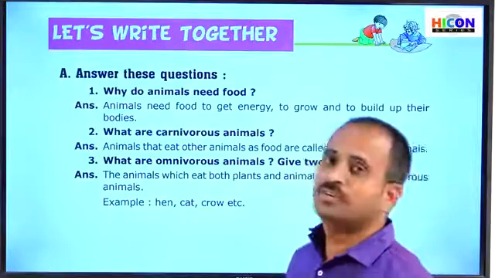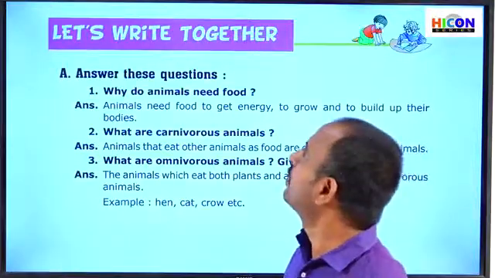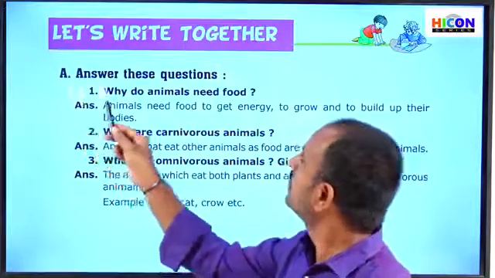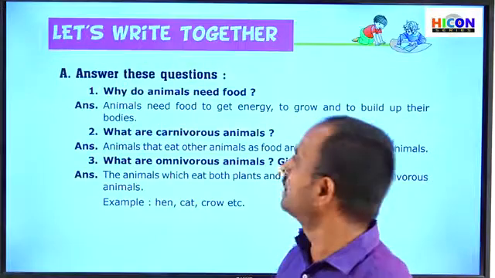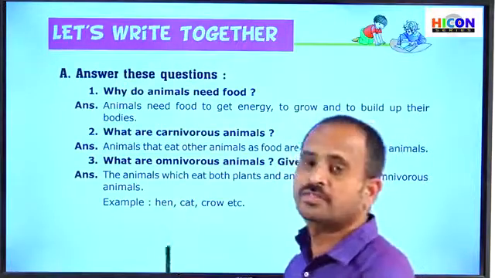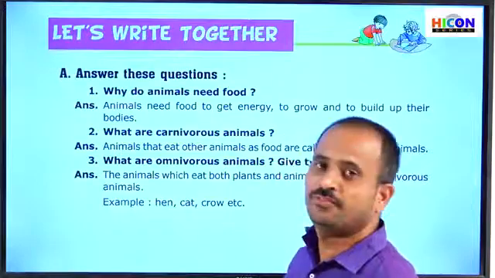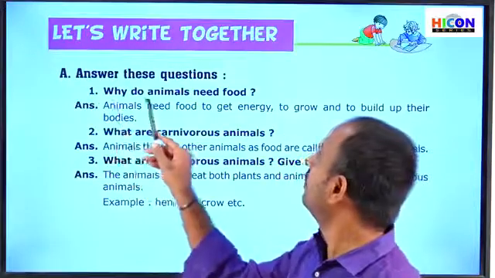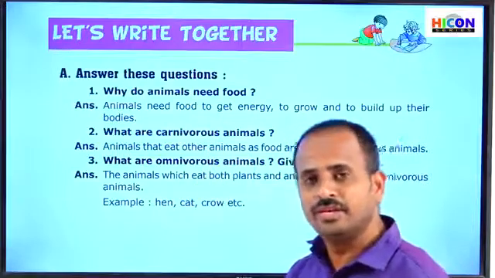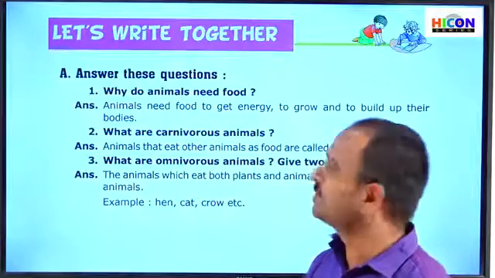Children, see the first section in the activity part. Let's write it together. That is Section A: Answer these questions. In this section, they will give you some questions, and we have to write answers for those questions. See the first question: Why do animals need food? See the answer, children.